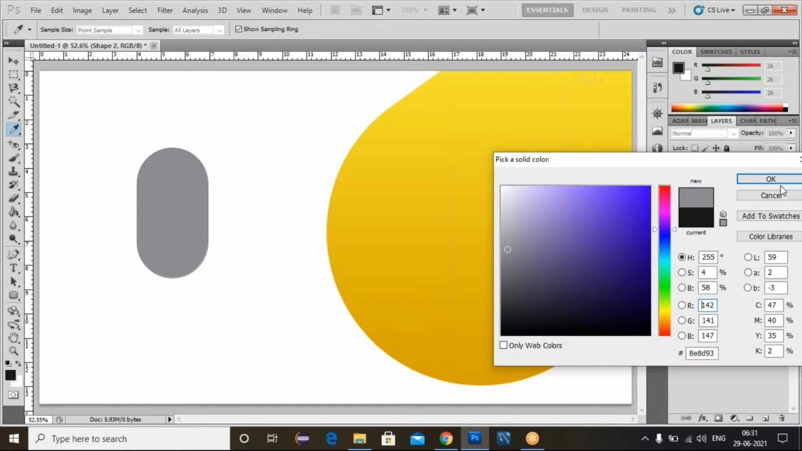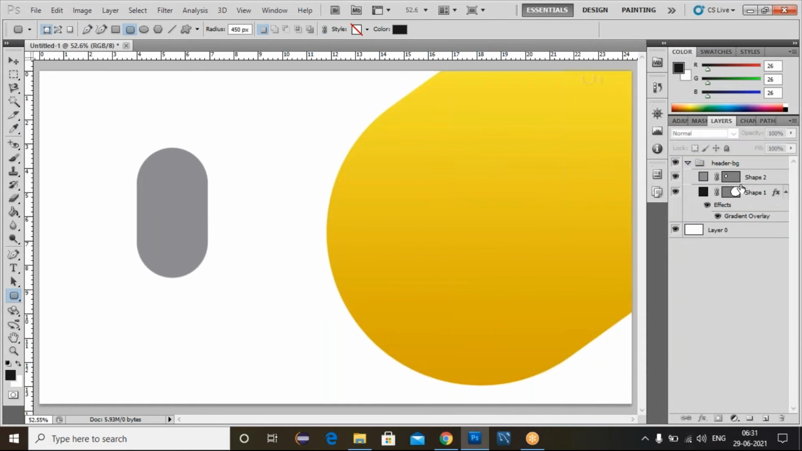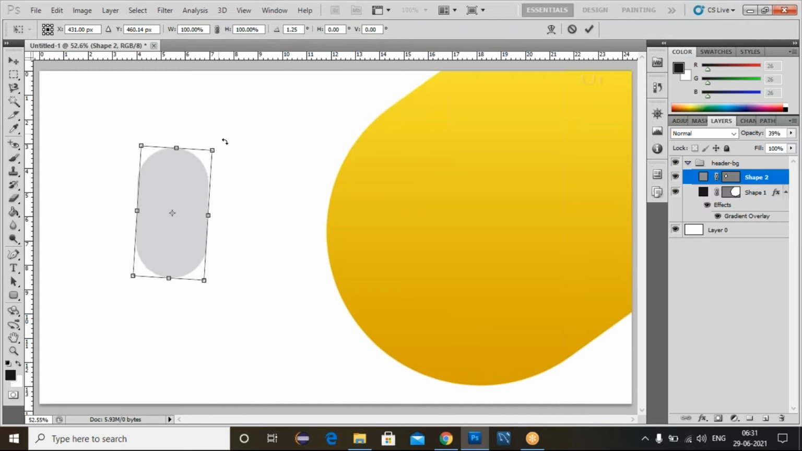Similarly, I'll take one more rounded rectangle and draw it. For this rectangle, you can double click on it and the color picker will open. I'll change it to gray color. Now for this rounded rectangle, I'll reduce the opacity.